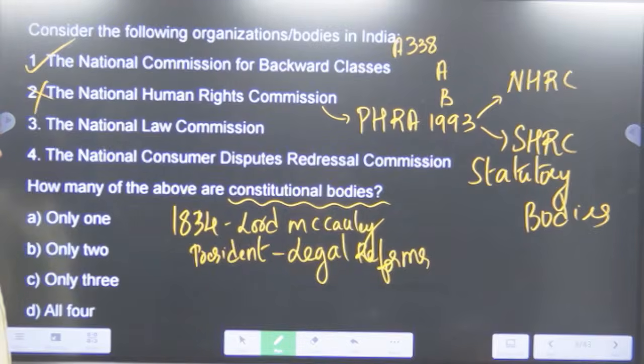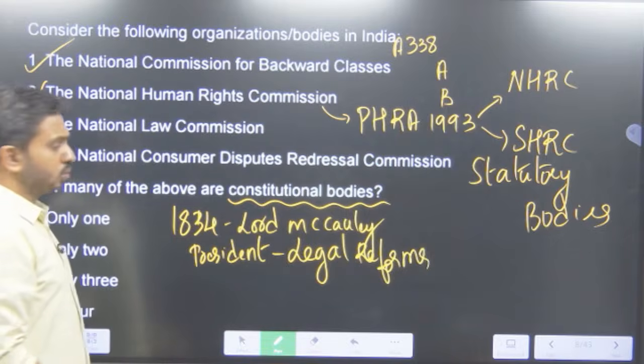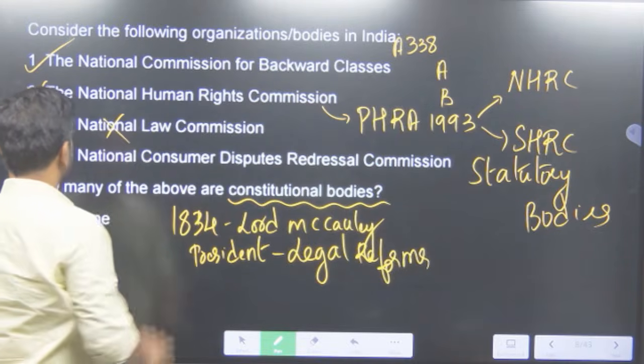So National Law Commission, is it a constitutional body? No. Is it a statutory body? No. Then this is also a wrong option.